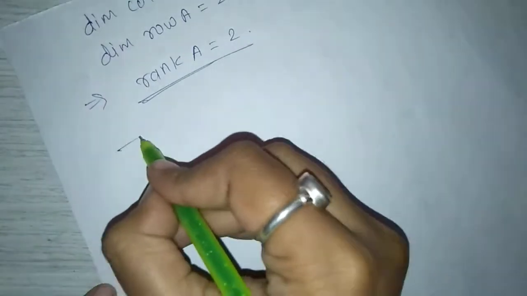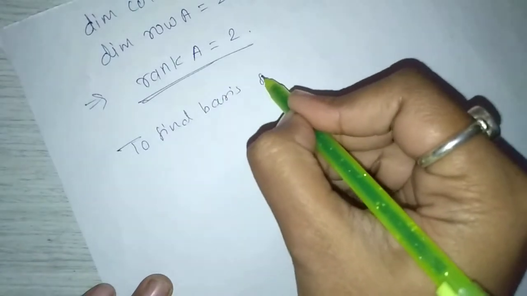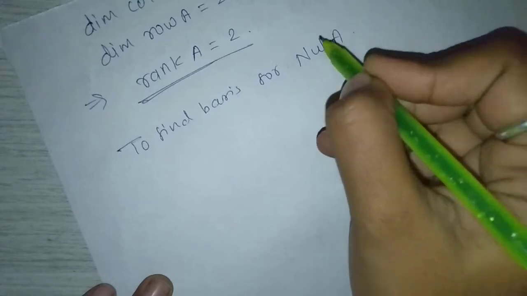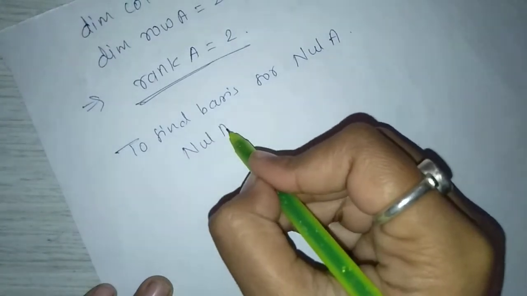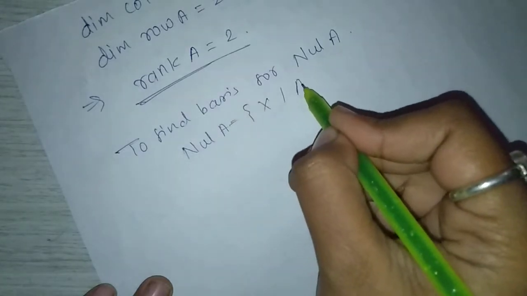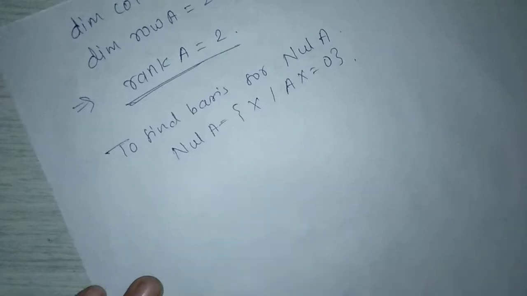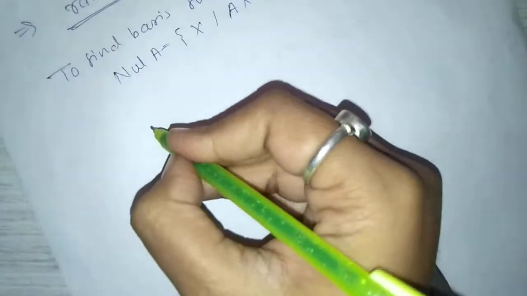Now to find basis for null space of A, we know that null space of A is nothing but the set of x such that A times x equals 0. First write the augmented matrix A augmented with 0.